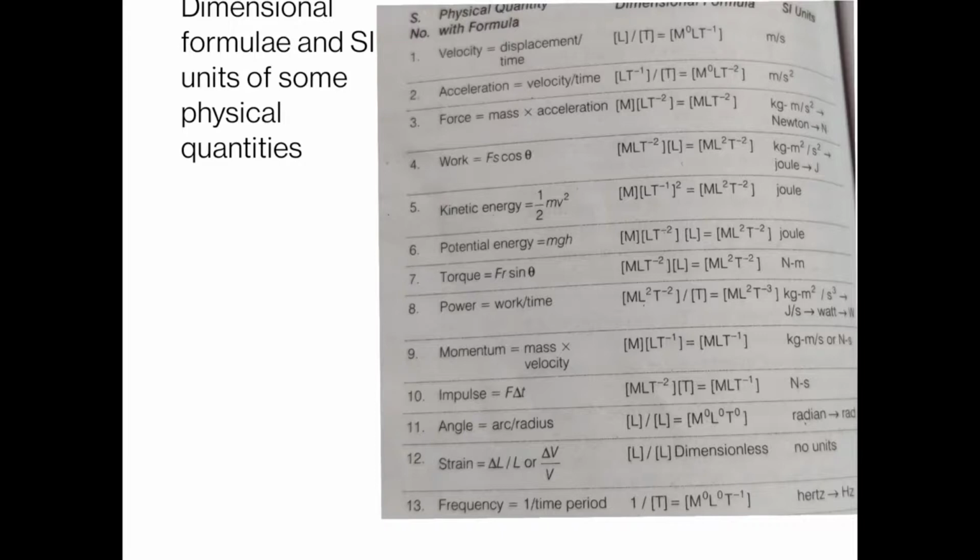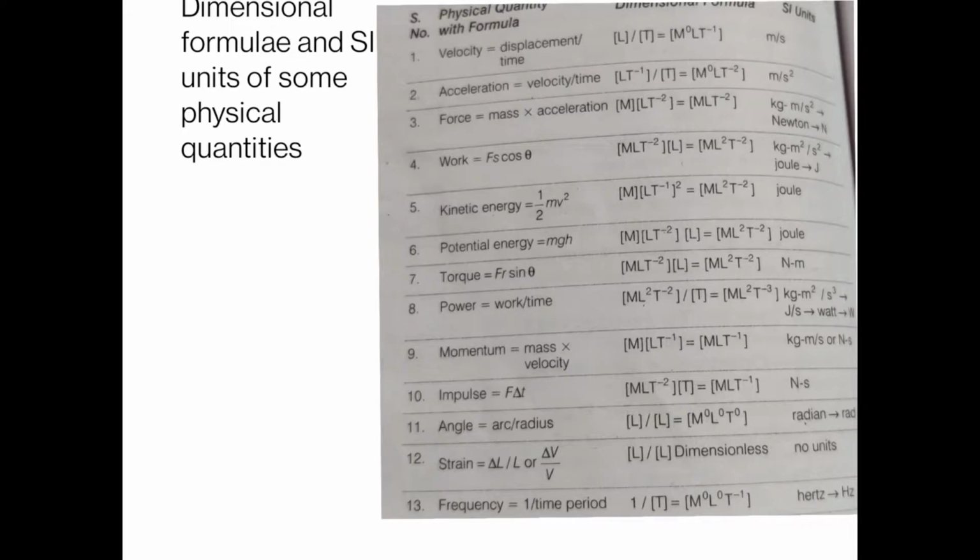Very interesting. And the next one is frequency. Frequency is equal to 1 upon T, that means 1 upon time period. So the dimensional formula for frequency is M0 L0 T minus 1, and its unit is hertz.